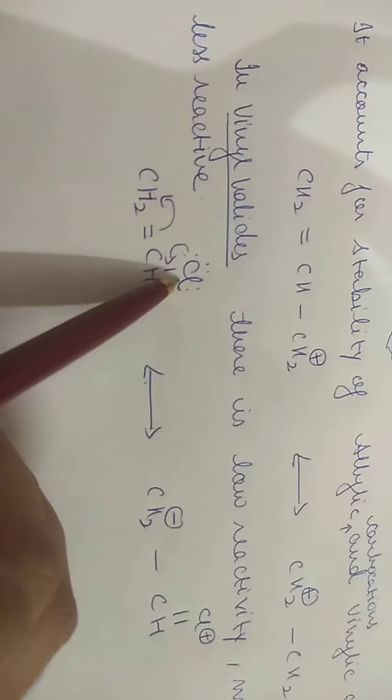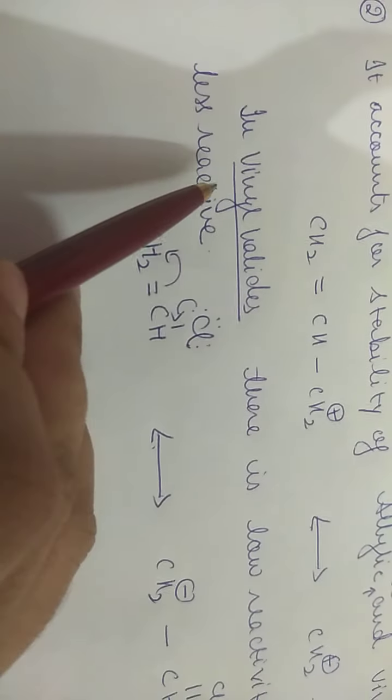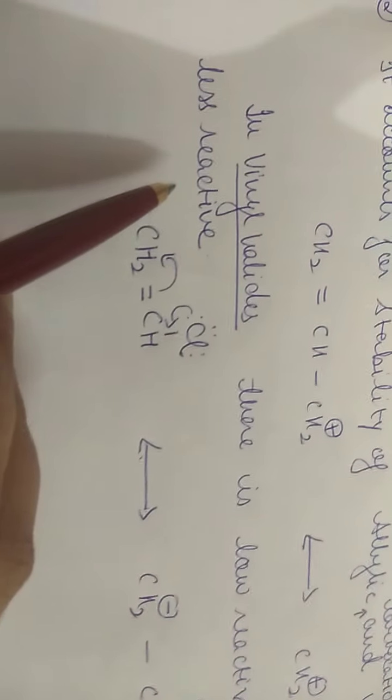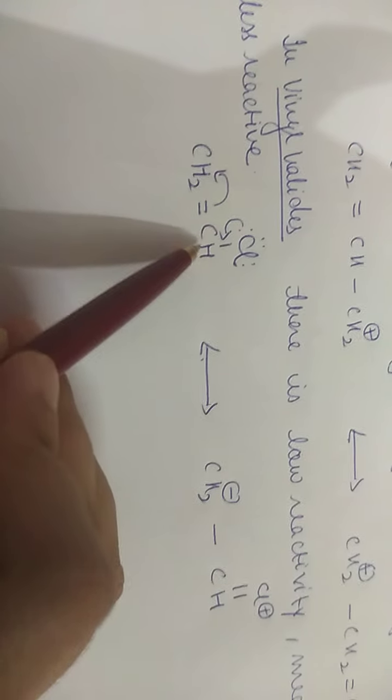Then another application is vinyl halides. This is a vinyl halide, CH2 double bond CH, Cl. Vinyl halides are less reactive. This is a very common question, and it is asked many times, that why vinyl halides are less reactive as compared to alkyl halides. So in vinyl halides there is low reactivity, means they are less reactive. Why are they less reactive in nature? Because of resonance. CH2 double bond CHCl.